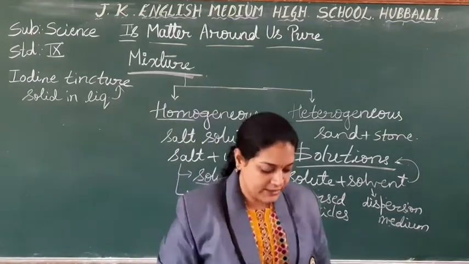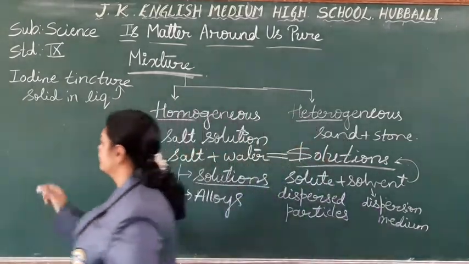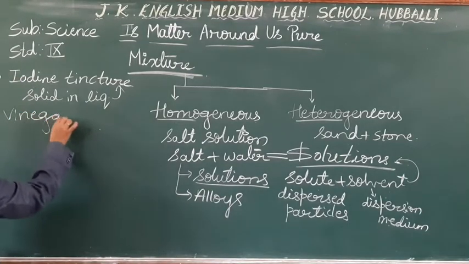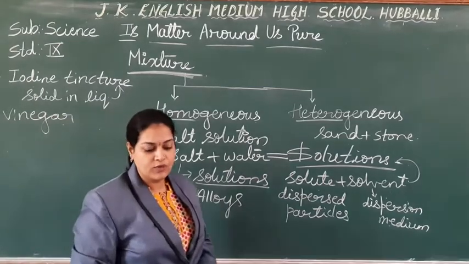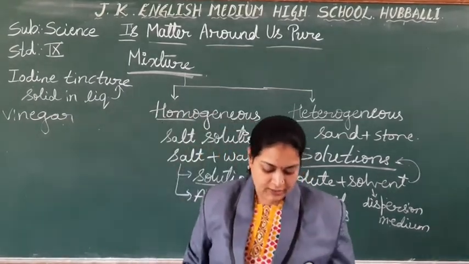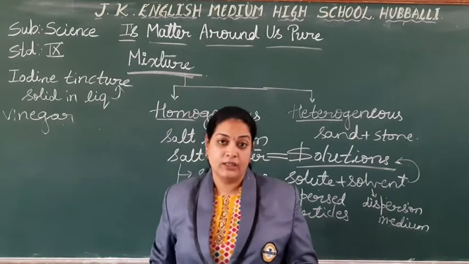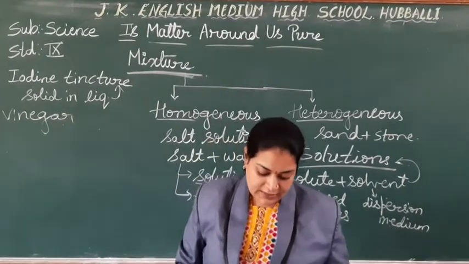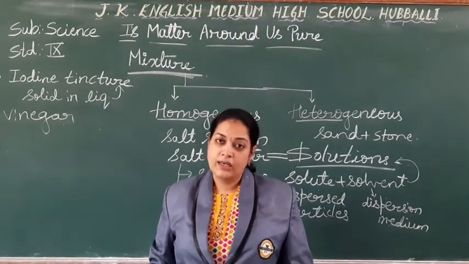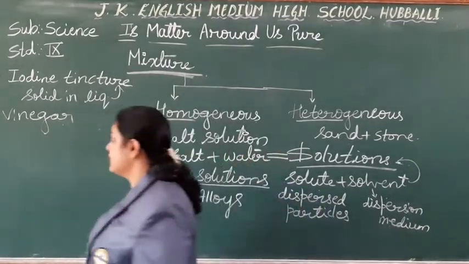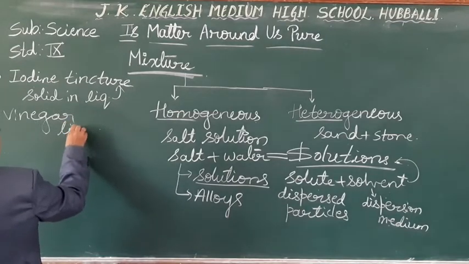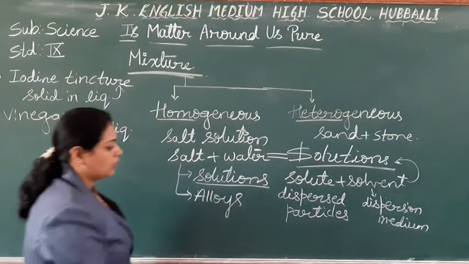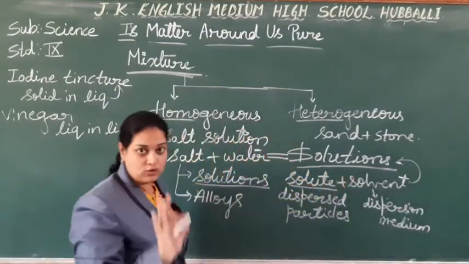Right? One more example, vinegar. So what is the combination of vinegar? Acetic acid plus water. What is the state of each? Acetic acid, liquid. Water, liquid. So it is an example for liquid in liquid. So what I want to say, students, don't confuse that solute always should be a solid.